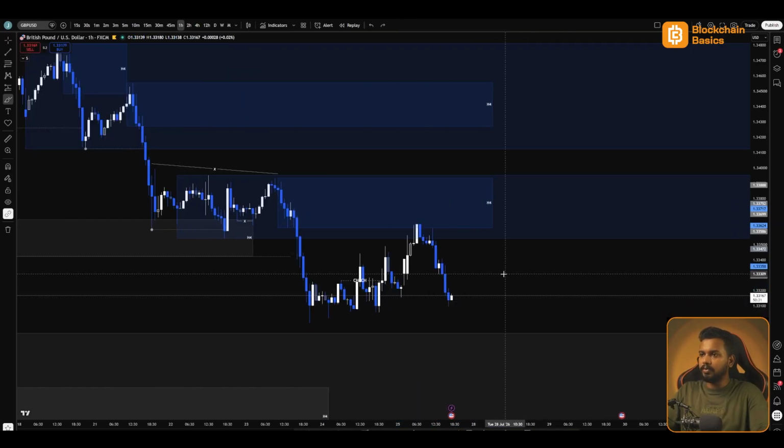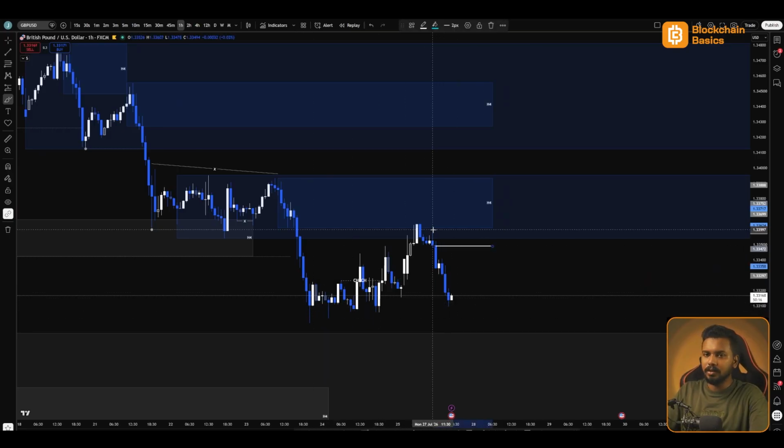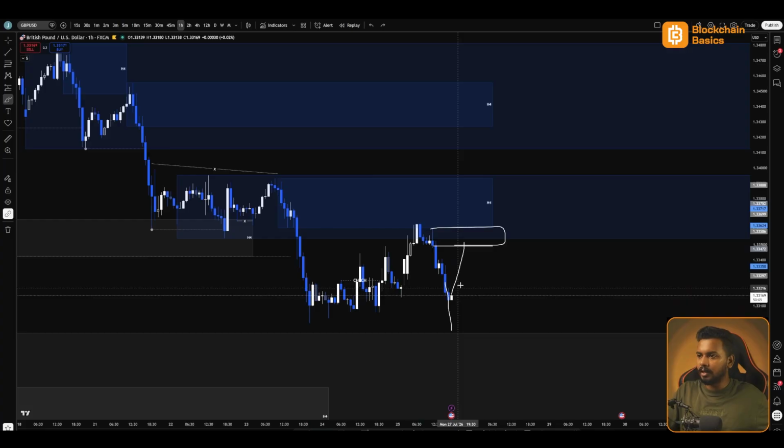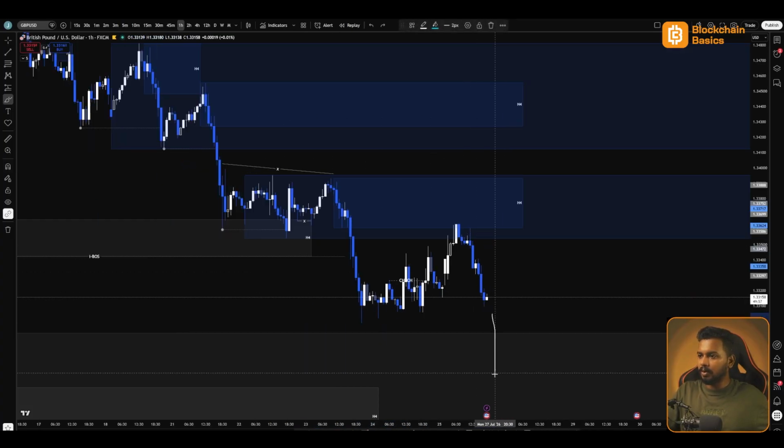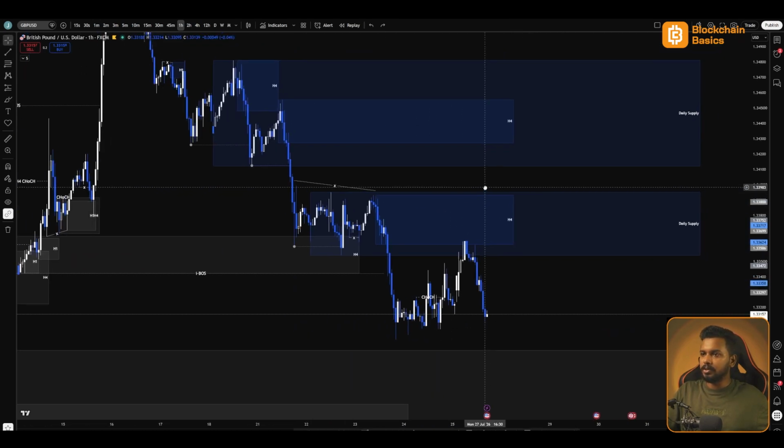Now how would I look for opportunity to look for shorts? So there is a fresh supply over here where I would be expecting price to come into, where after a good confirmation I would be looking for shorts. But if price just goes down, takes out this liquidity, then I won't be interested in shorts because we have already taken out these lows, and I would be looking for longs after price mitigates this daily demand to catch a good reaction to the upside. So on GU, this is what I'm seeing.